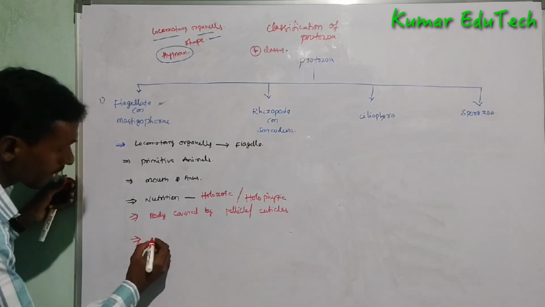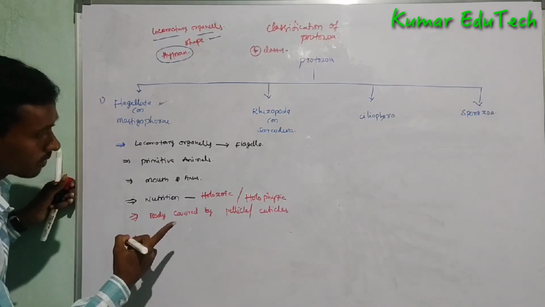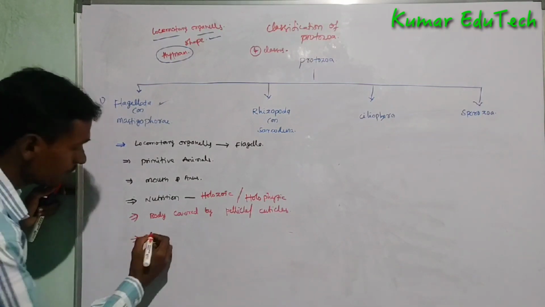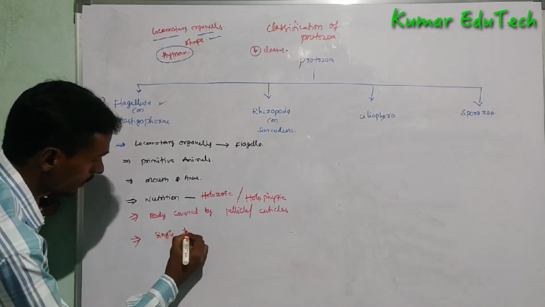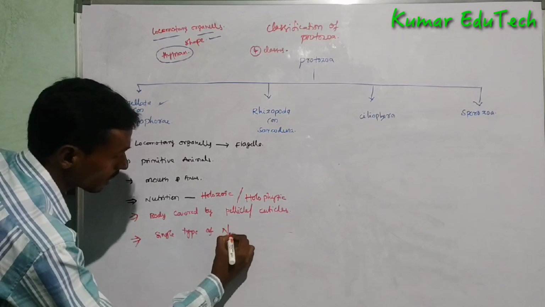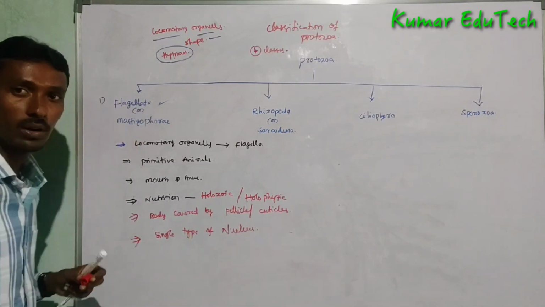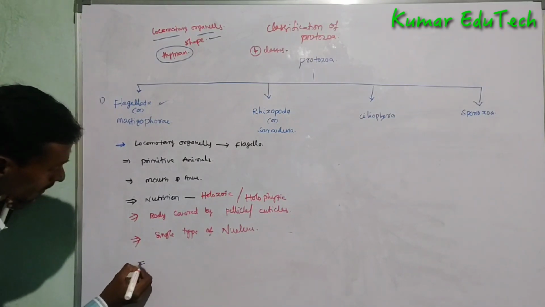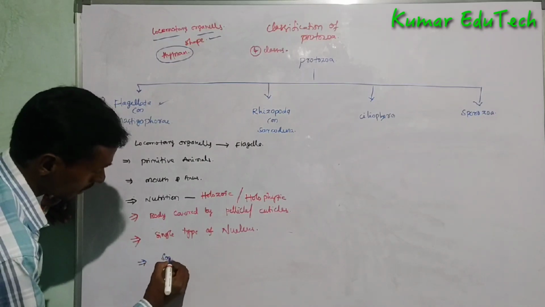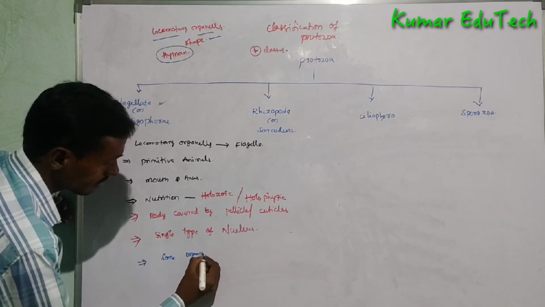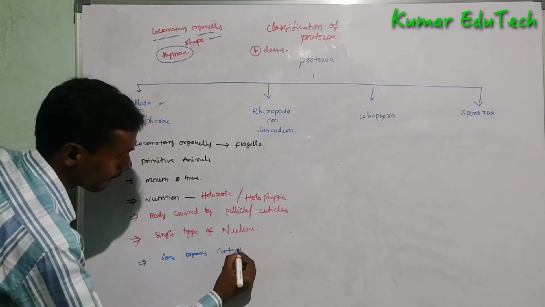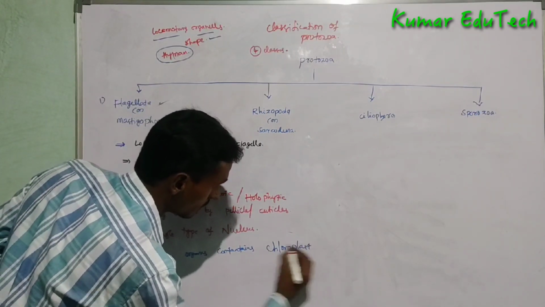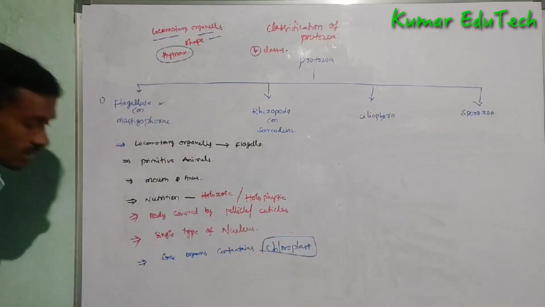The next, a single type of nucleus is present. Some organelles contain chloroplast.